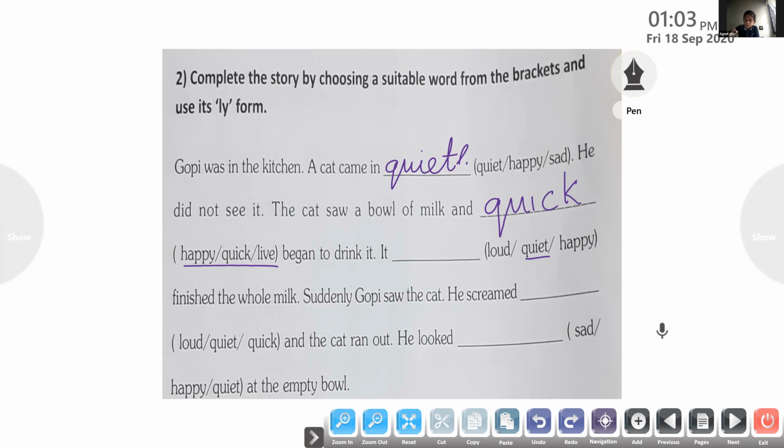Can I eat the rice? Now you are going to eat the rice, only 5 more minutes, and after that you can have your lunch, okay? Now you do this activity quickly.